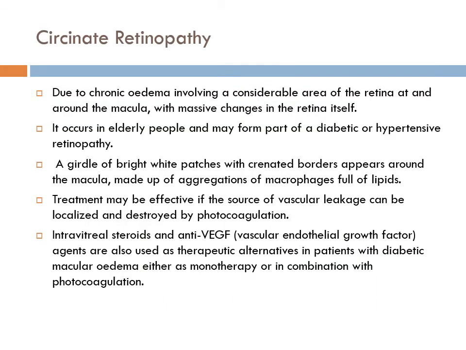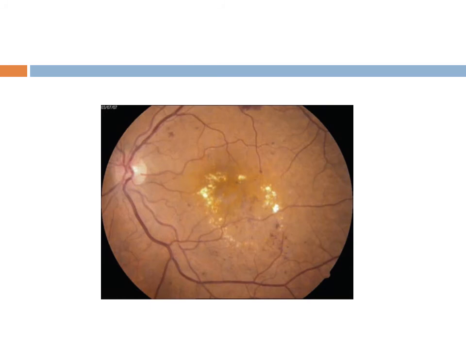Circinate retinopathy, as we discussed, is due to chronic edema and it is also seen in hypertensive retinopathy. In a girdle-like manner, there is deposition of the hard exudates and they can be localized and destroyed by photocoagulation. Also for macular edema, intravitreal steroids and anti-VEGF agents can be used for the treatment. This is a picture of circinate retinopathy again.